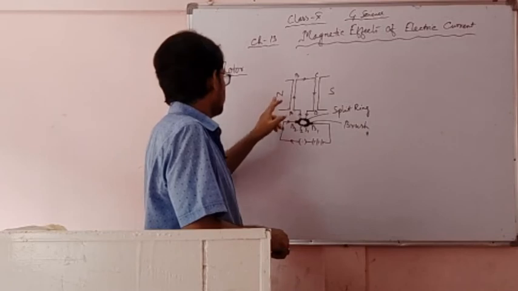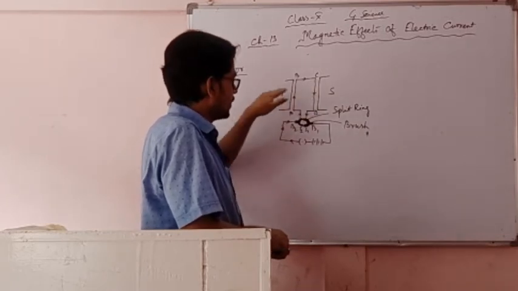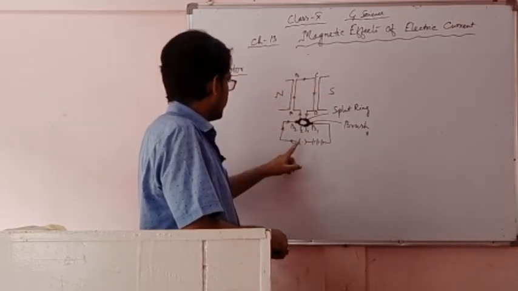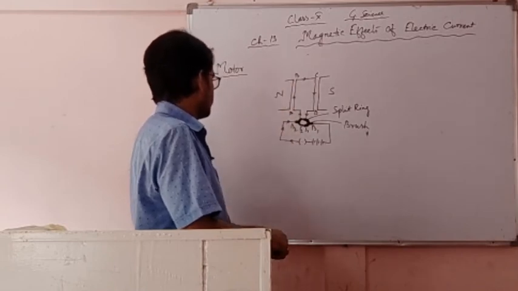There is the magnet, north pole, south pole. Usually the direction of the lines of force in the magnet is north to south. This is the direction of the magnetic lines of force, this way. Now when the key is on, suppose current is moving from A to B. Then what will happen?